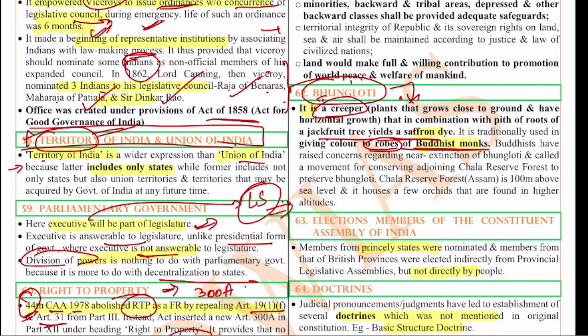This is another thing, you have to know these small things. The Buddhists have raised concern regarding the near extinction of this bungalow tea and called for a movement for conservation of the adjoining Challa Reserve Forest in Assam, which is above 100 meters sea level and has this bungalow tea. Remember, bungalow tea is a creeper.